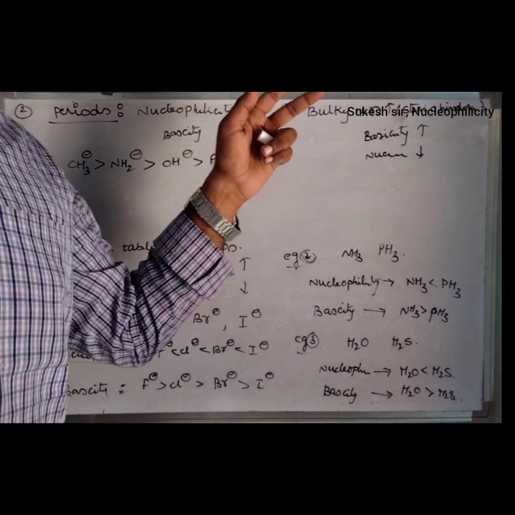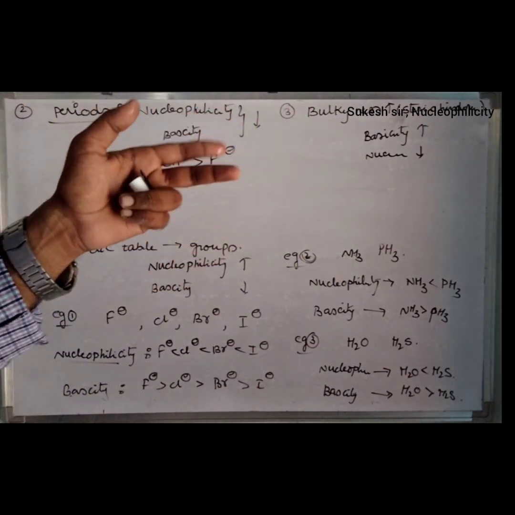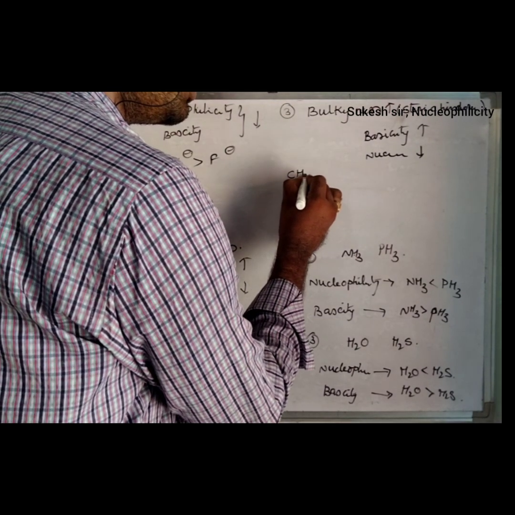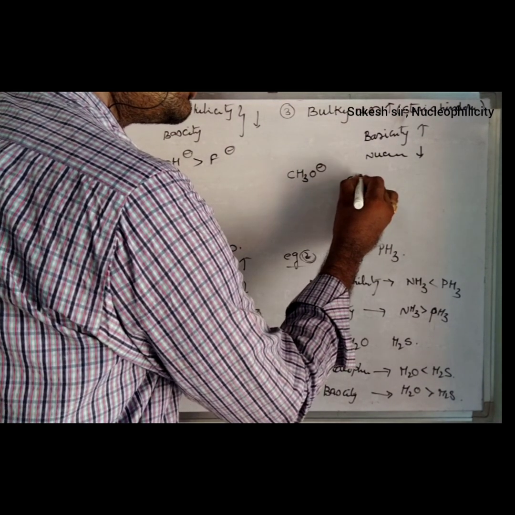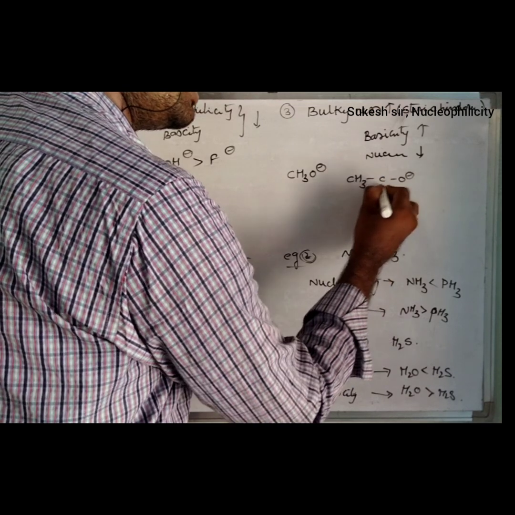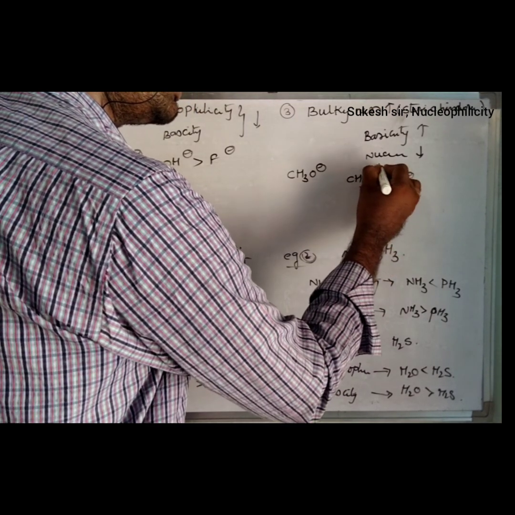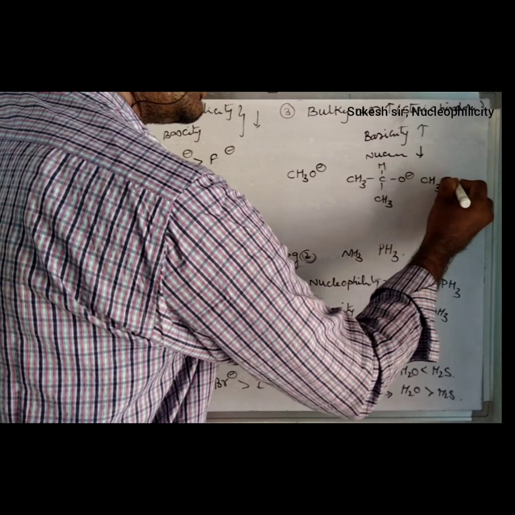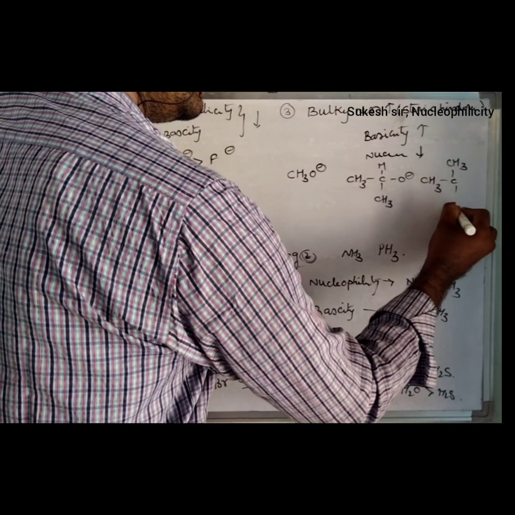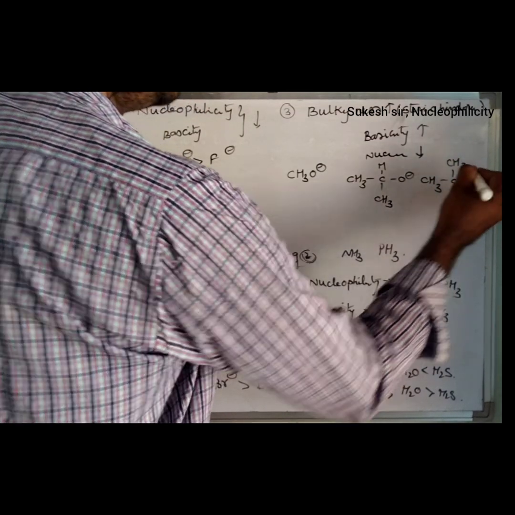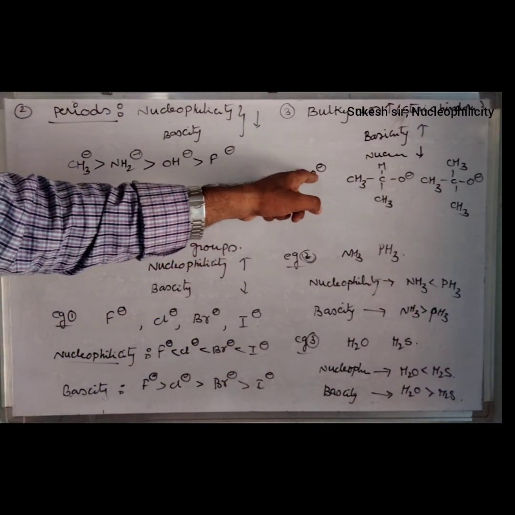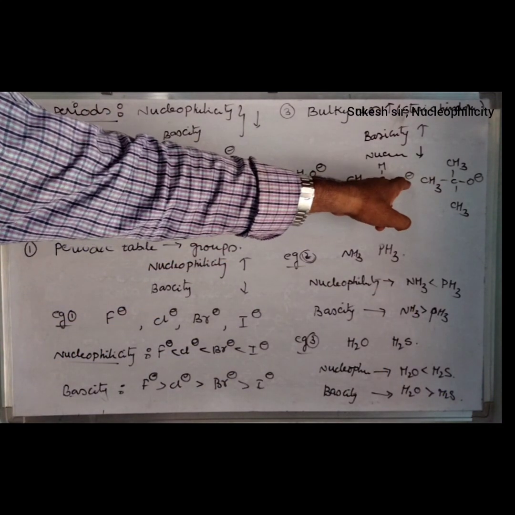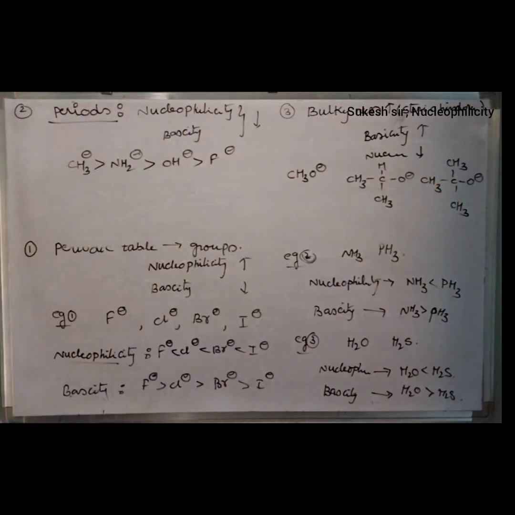Friends, to understand the bulkiness, let me take a simple example: CH3O⁻, (CH3)2CHO⁻, (CH3)3CO⁻, where one more methyl group is added at each step, and finally three methyl groups are added to the carbon along with O⁻. Observe oxygen connecting with a single methyl, then two methyl, then three methyl. As the number of methyl groups increases, bulkiness increases, that means steric hindrance increases.